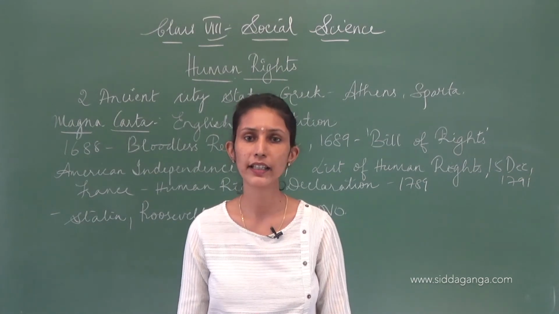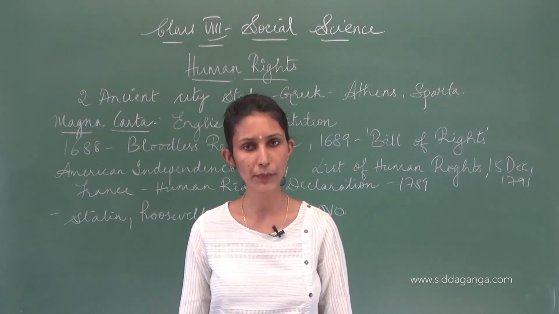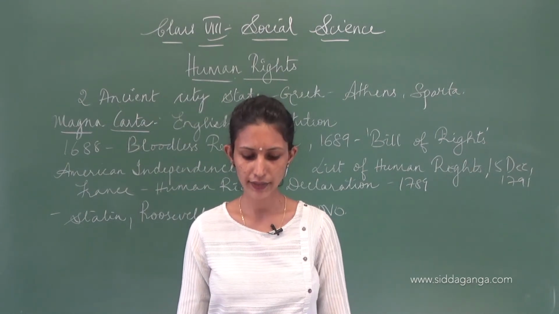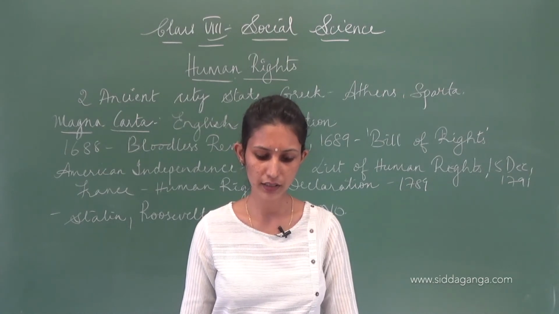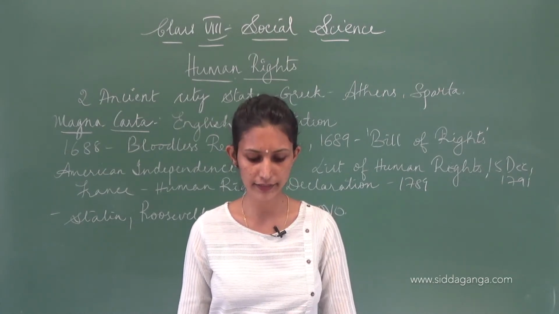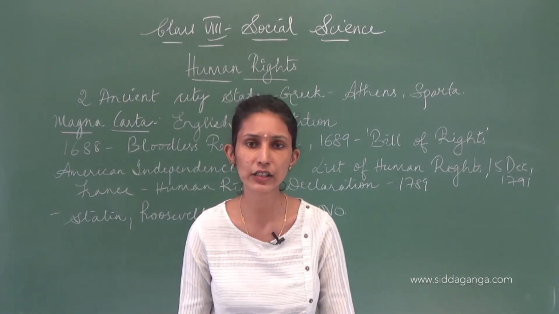Earlier 7 were there. In the 44th Amendment of 1978, the right to property was eliminated, and it is now included under Article 300A as a constitutional right.